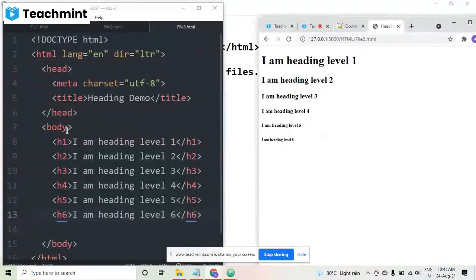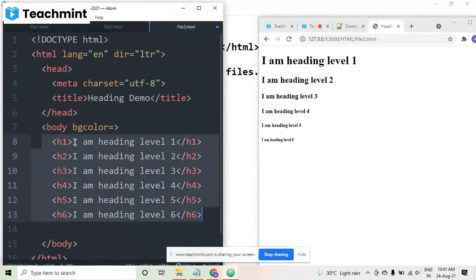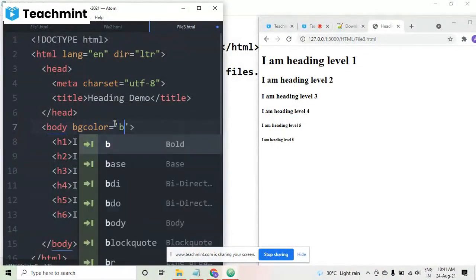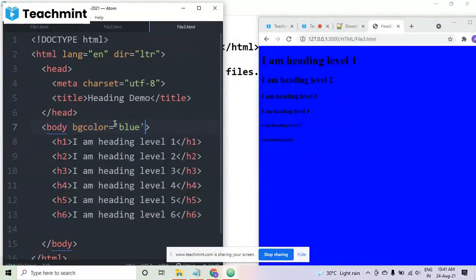Now you want to change the color of the body. Again, I'm telling you this BG color is the attribute. This is the tag. See, tag is different and attributes come inside the tag. Here I'm giving the color, let's say blue. I will be telling you there are different ways to give the colors also. Right now I am telling you the absolute manner to give the color. There are 3 ways. We will be discussing them in the next class. I can't discuss them today. All the things cannot be discussed in one class.